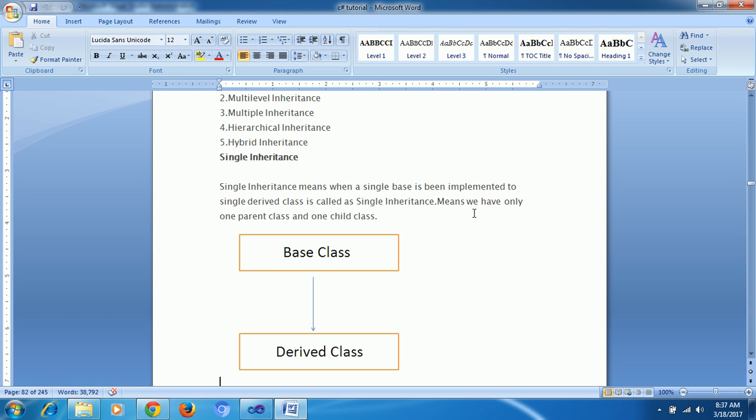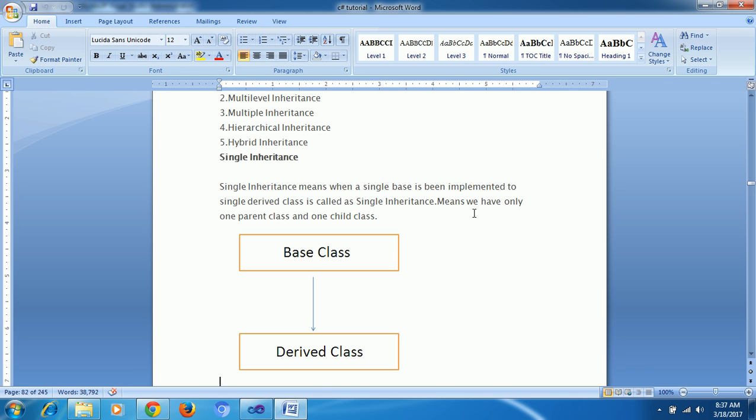What is the main use? Suppose here I created one method, method 1, in which I do addition of two numbers, a plus b. Suppose my requirement is the same addition of two numbers in one more class also. Instead of writing it again, I can reuse this code in my child class. For that purpose only we do inheritance. This is single inheritance.